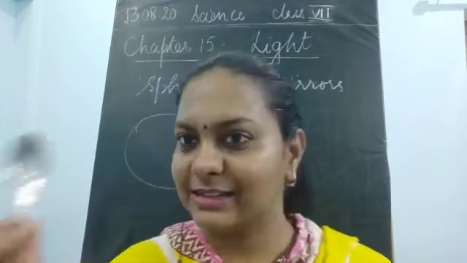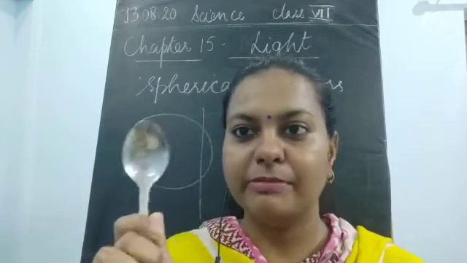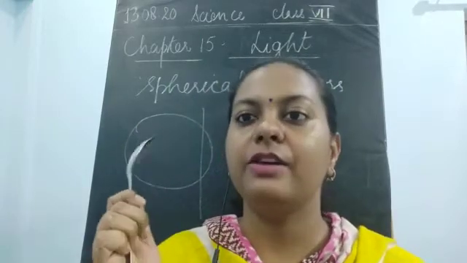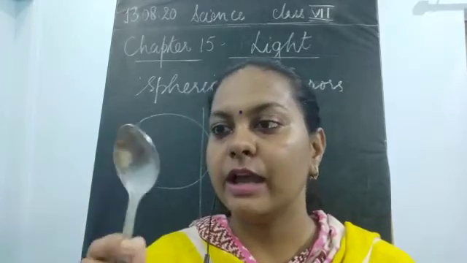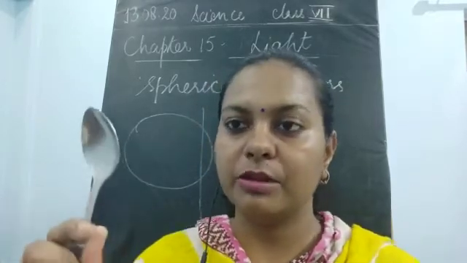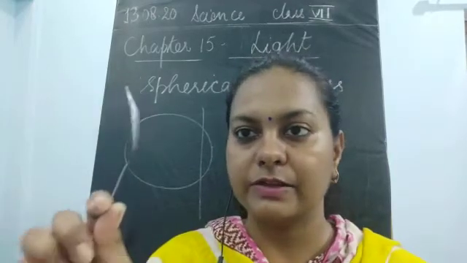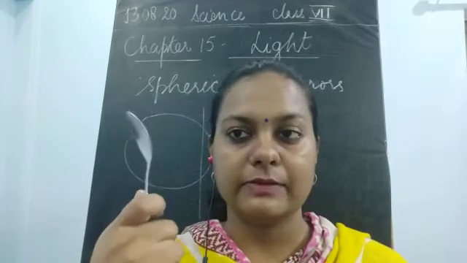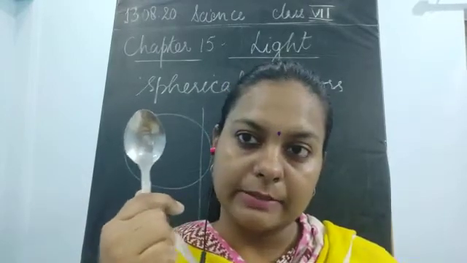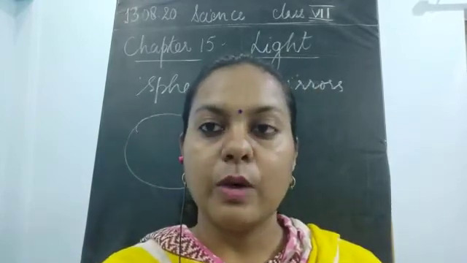So I have brought this for you, and here you will be able to see the image. Why are you able to see the image? If I look at my face, I can see it here and on this side also. The image is seen on the right side as well as on the left side. At the back side of the spoon I can see my face, as well as on the front side. Children, why is this happening?